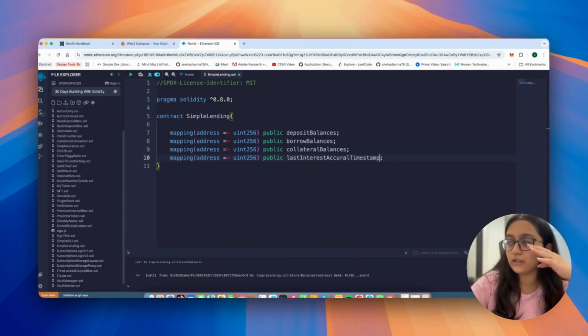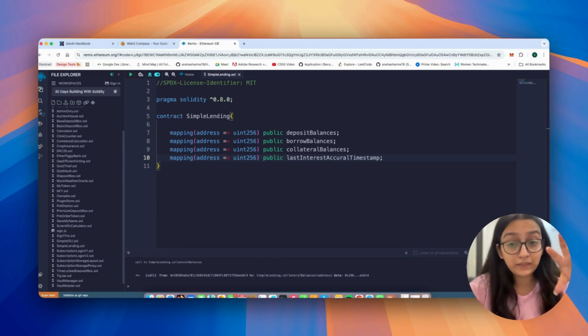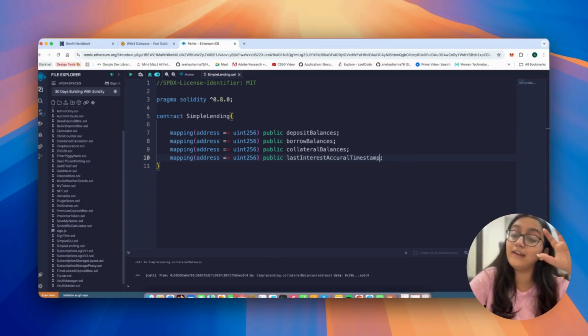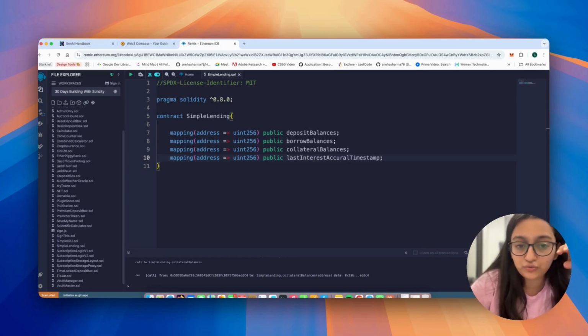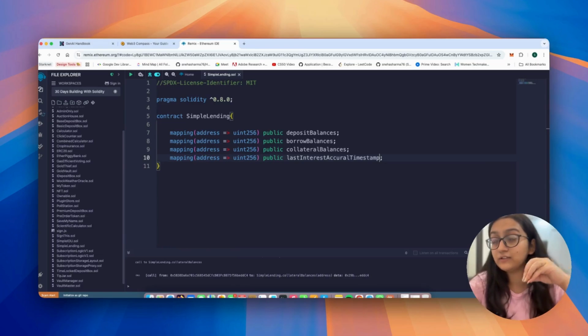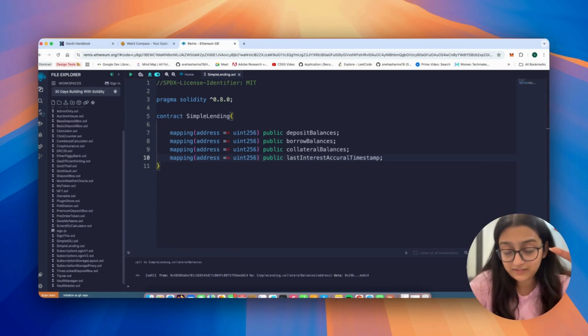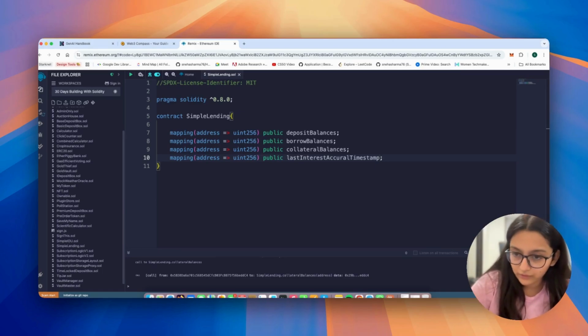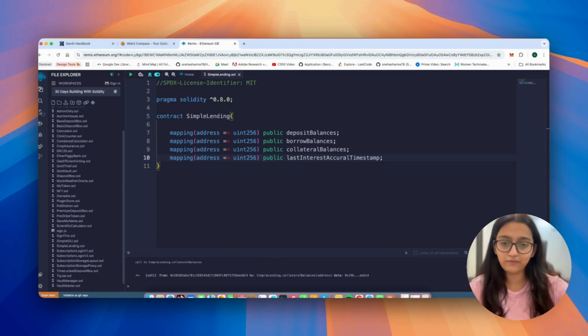And the last interest accrual timestamp is again your timekeeper. The interest in our system doesn't accumulate automatically every second. This would be too gas intensive. That is why we record the last time we calculated interest for each user. Then whenever the user interacts with the system, be it borrow, repay, etc., we check how much time has passed and calculate how much interest has built up since then. So this will let us simulate continuous interest without paying for every block and making it extremely gas heavy.